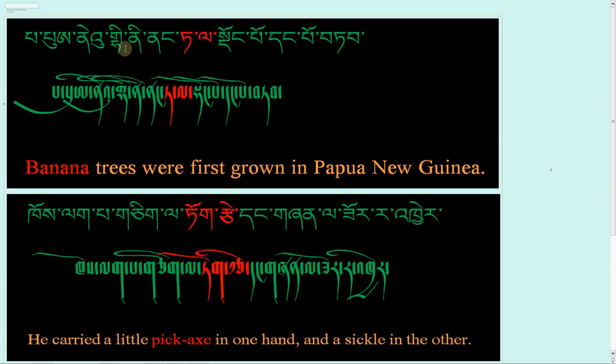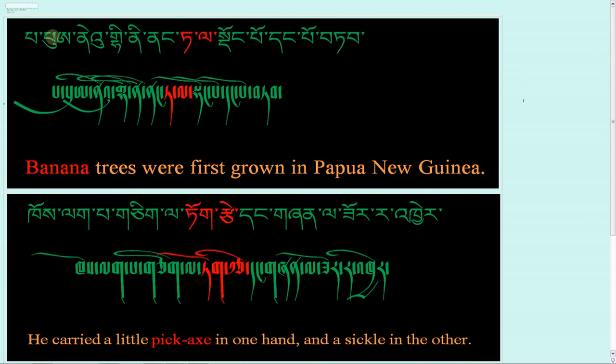Papua New Guinea, nang, tala, dongpo, tangpo, tap. So apparently banana trees were first grown in Papua New Guinea. So that's what this sentence is saying.